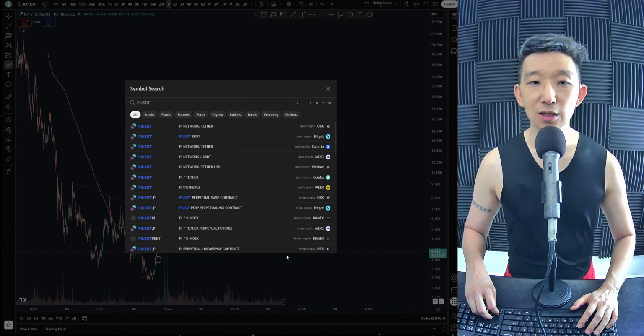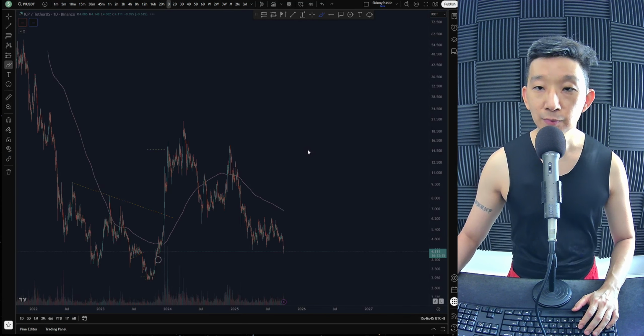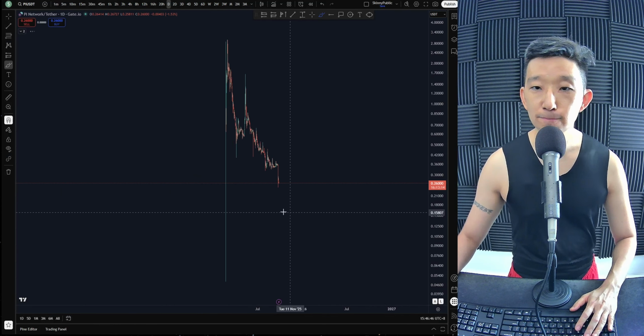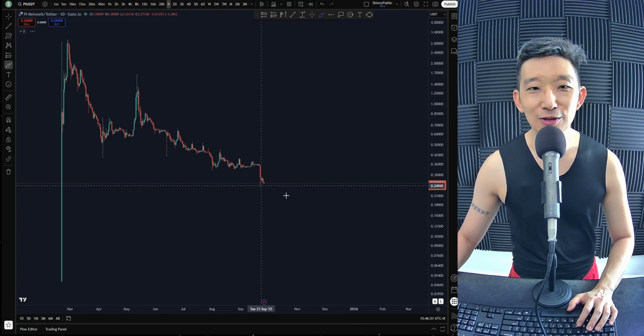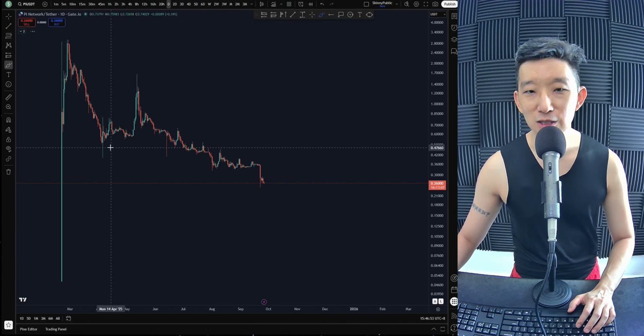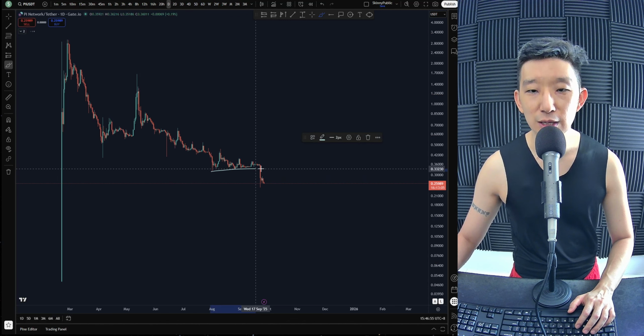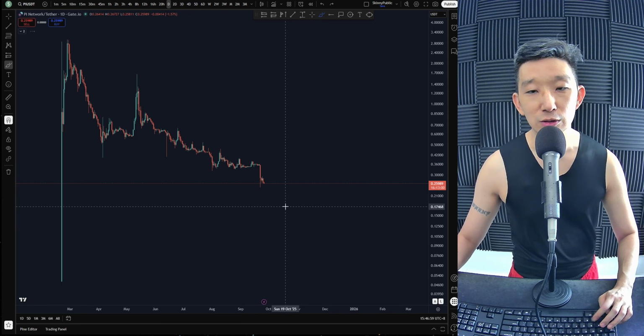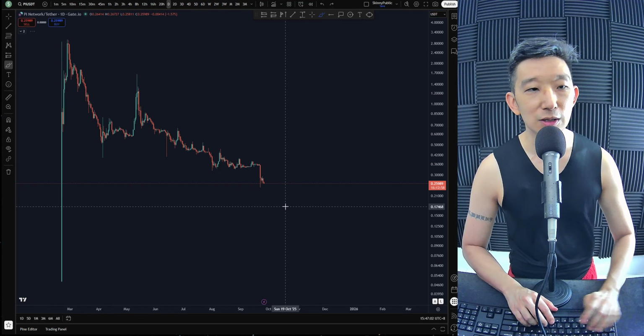Pi against USD. Here we are for Pi. Pi is down again, also highly overvalued. I've suspected this kind of move for Pi, and it's just slowly bleeding towards the downside. This was a very nice descending triangle. It's down. So no, it's not doing good.